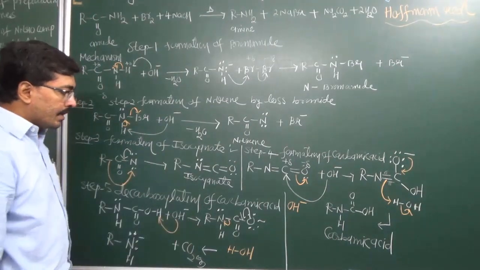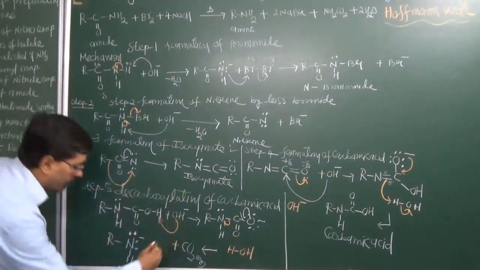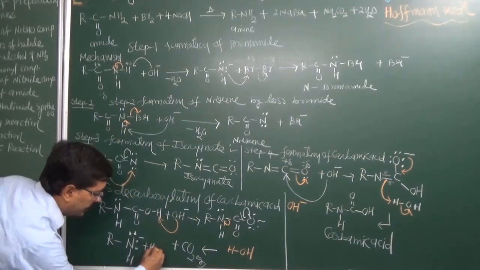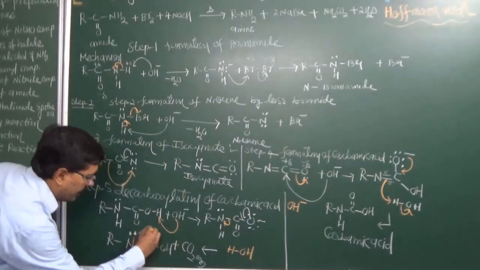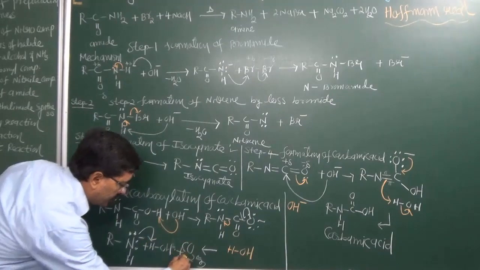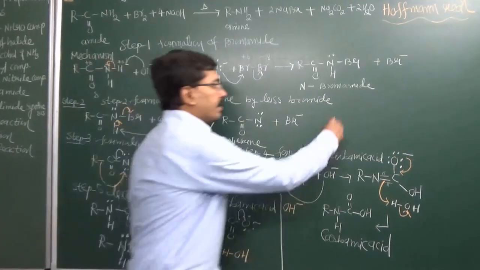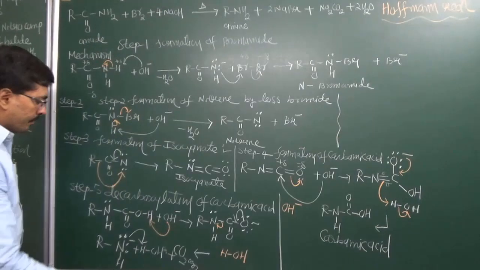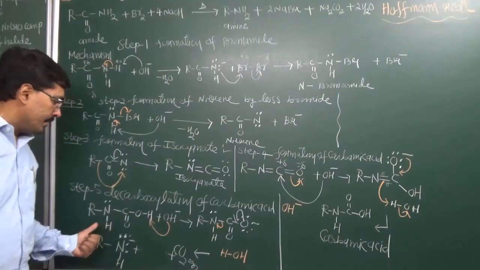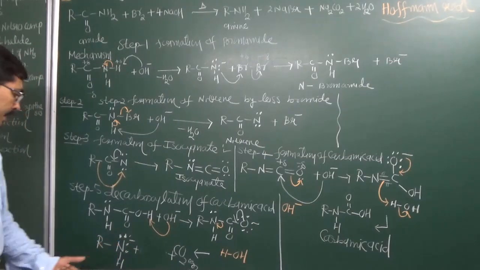Now in our reaction medium we have water molecules. This water molecule will react with this, H and OH. Nitrogen gives an electron pair to hydrogen. When nitrogen gives an electron pair to hydrogen, as a result, I will write here for the next step. In step 5, decarboxylation occurs and we get nitrogen with an electron pair and a negative charge.